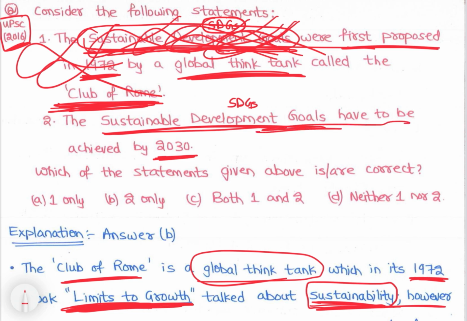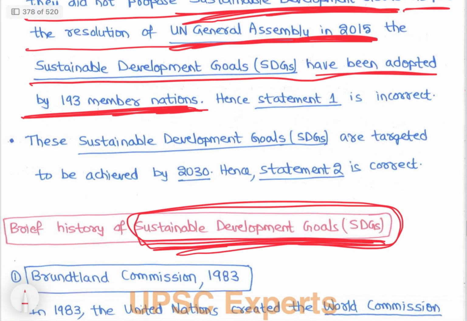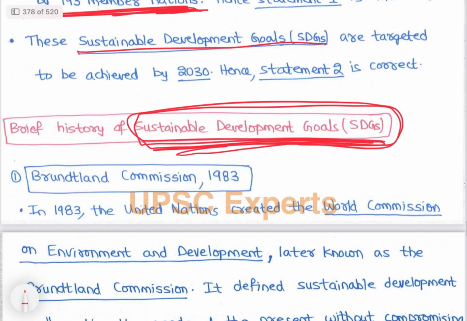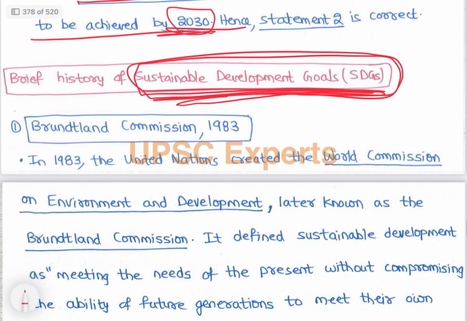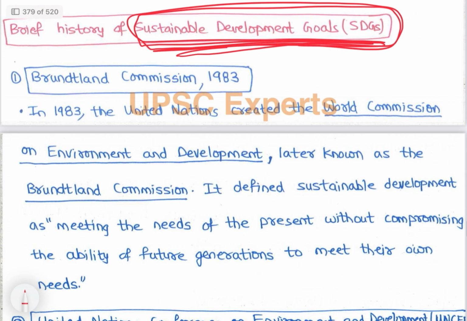Then SDGs have to be achieved by 2030, ये हम पढ़ेंगे. So option B is the answer, right? So these Sustainable Development Goals are targeted to be achieved by 2030, right? Hence statement 2 is correct. So now let's study about Sustainable Development Goals. सब चीजें पढ़ेंगे sustainable development, right?